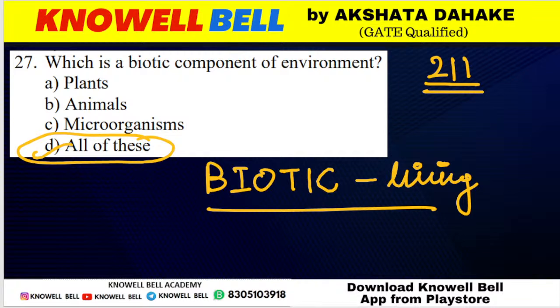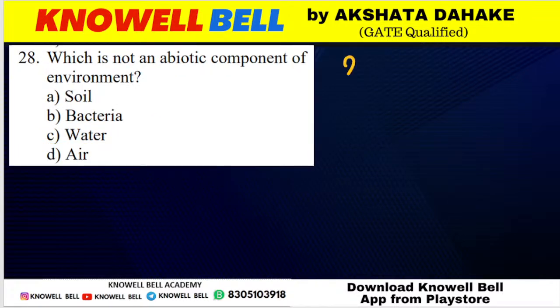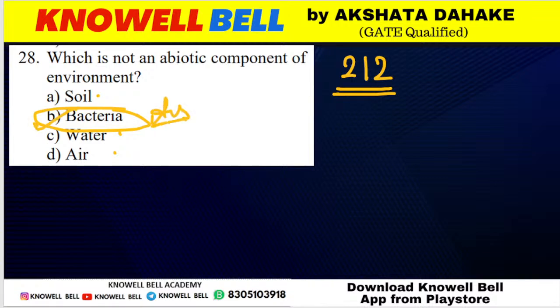Okay, the next question, question number 212. Which of the following is not an abiotic component of environment? Good, everyone is answering correctly. Soil, bacteria, water, air. Which is not abiotic? Not abiotic means not non-living. Not non-living means it is living. So the correct answer is option B, bacteria.